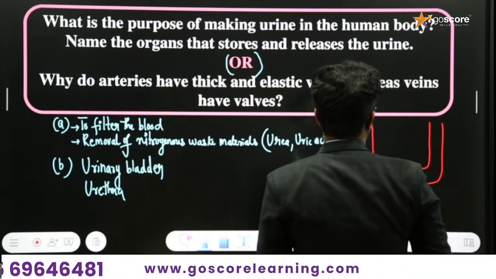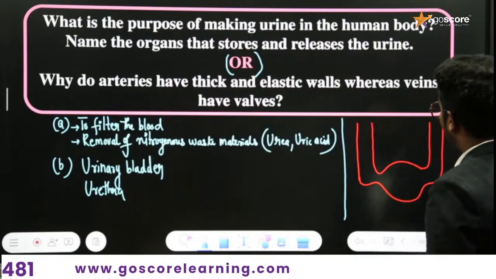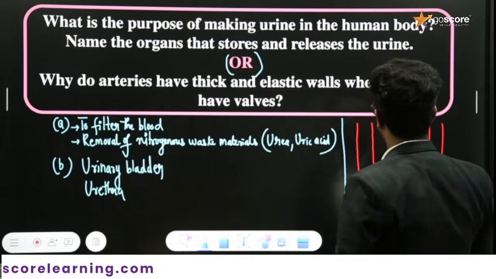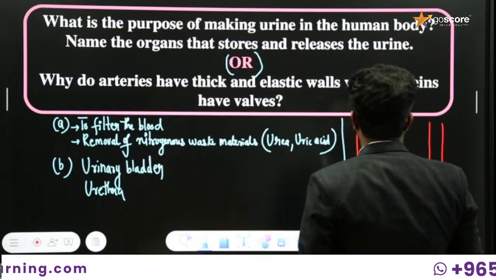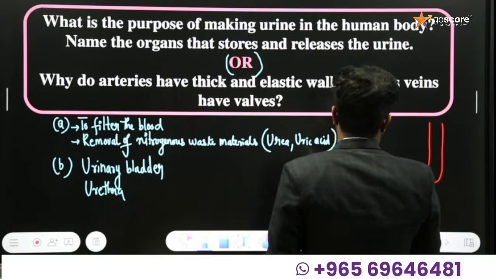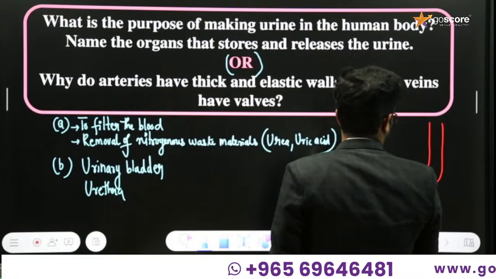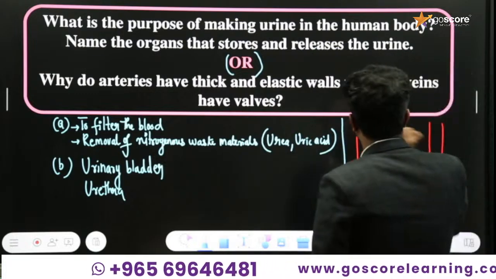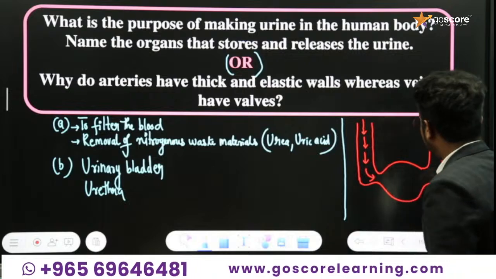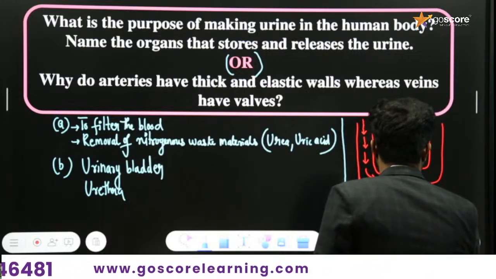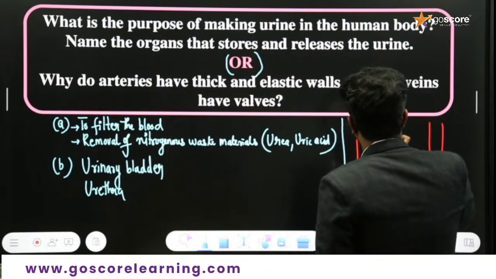In the case of arteries, because arteries always carry oxygenated blood except the pulmonary artery. You know that. The blood flow through the arteries will be under higher pressure. But the blood flow, this is considered as capillaries. Okay, consider it as arteries.